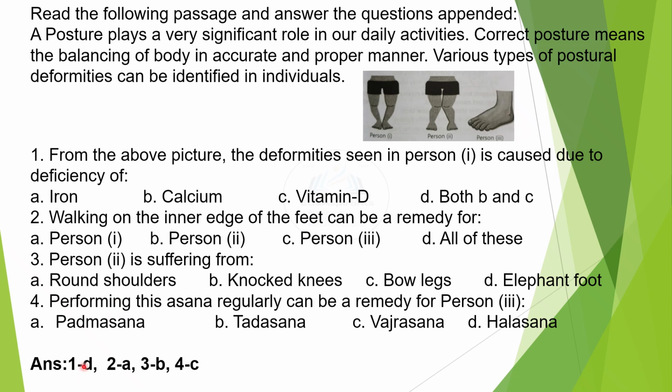The answer is 1 is D, both B and C. 2 is A, person 1. 3 is B, knock knees. 4 is C, Vajrasana.